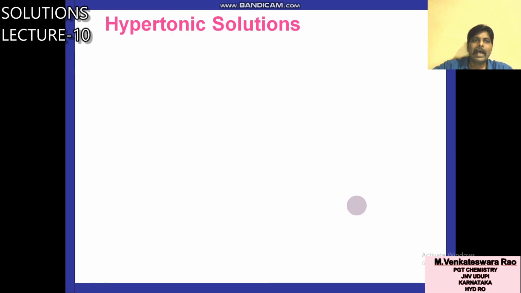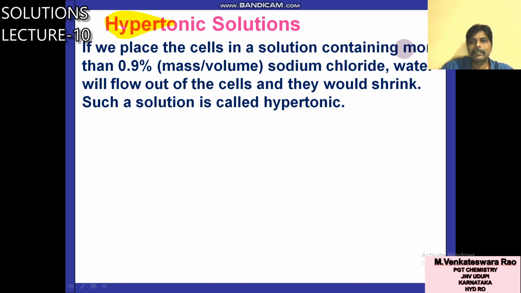Next one is hypertonic solution. Hypertonic solution means more than. Hypotonic means less, here more than. If we place the cells in a solution containing more than 0.9% sodium chloride, water will flow out of the cells, and they would shrink. In the previous case, swelling, here shrink. Such a solution is called hypertonic solution.